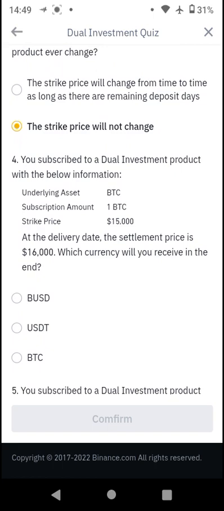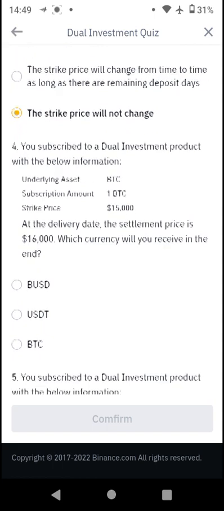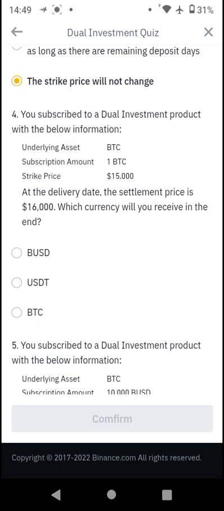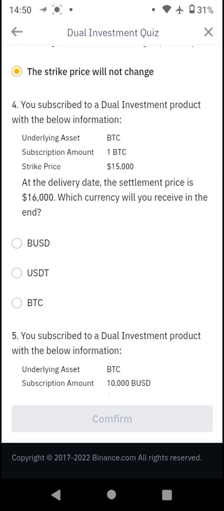For question number 4, it says subscribe to a dual investment product with the below information. Underlying asset BTC, subscription amount 1 BTC, strike price is $15,000. At the delivery date, the settlement price is $16,000. Which cryptocurrency will you receive in the end? So you want to take note that the question says you subscribe to a dual investment product with the below information.